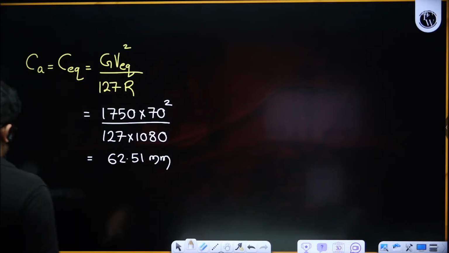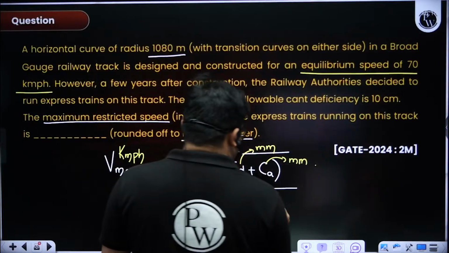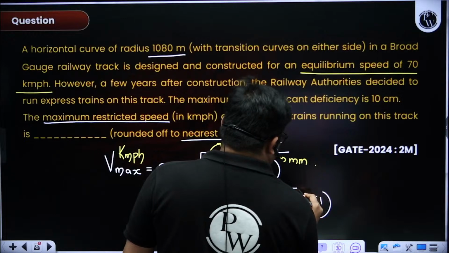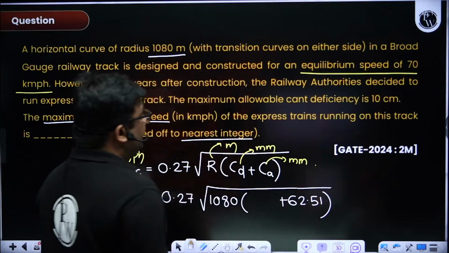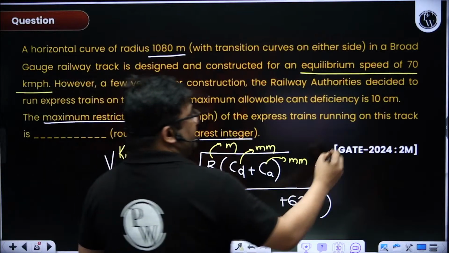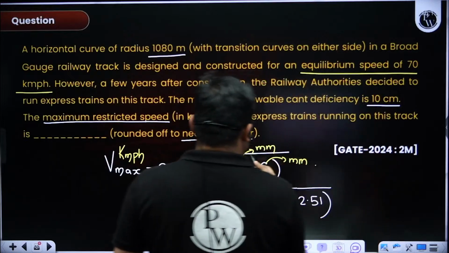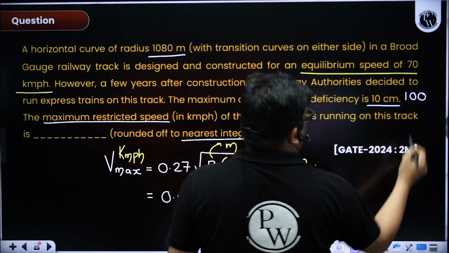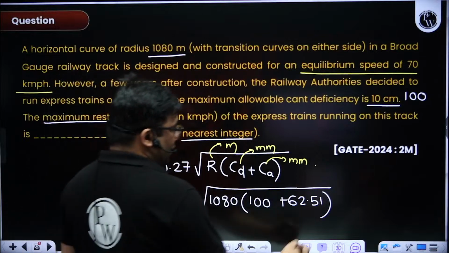Actual cant is 62.51. Now the cant deficiency: we take maximum cant deficiency for allowable speed, and the maximum cant deficiency is given as 10 centimeter, but here I will take it in mm, so 100 mm. Now you can find out how much you are getting.